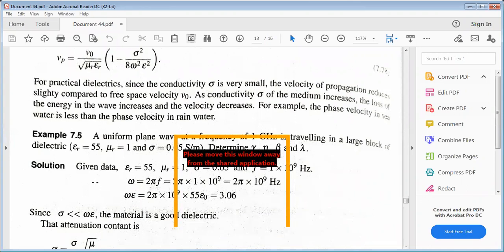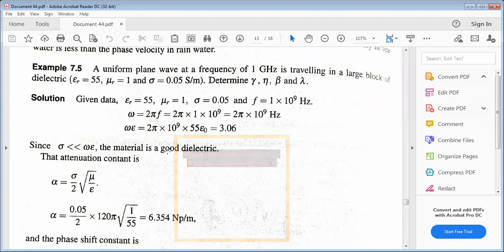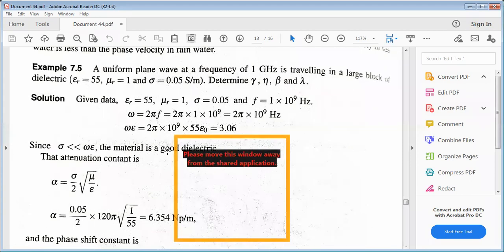Get it? So now consider one problem associated with dielectric materials. A uniform plane wave at a frequency of 1 GHz is traveling in a large block of dielectric material with relative permittivity 55, relative permeability 1, and conductivity of 0.05 Siemens per meter. Then determine gamma, eta, beta, lambda: the propagation constant, intrinsic impedance, phase constant, and wavelength.